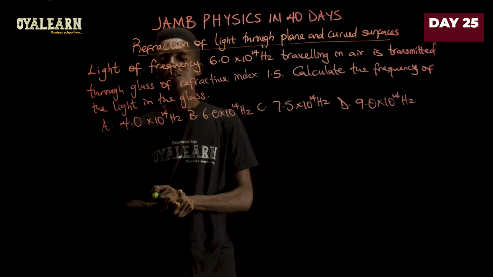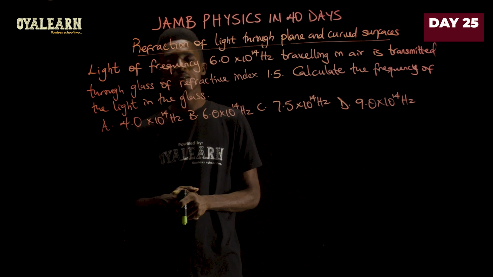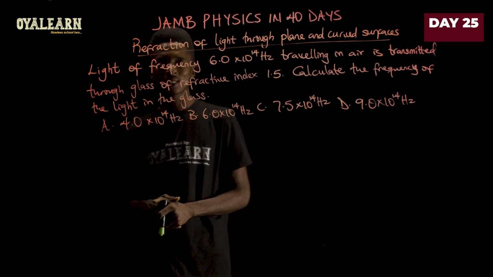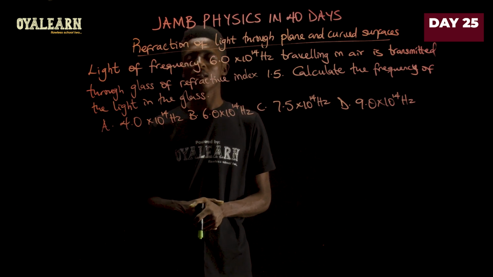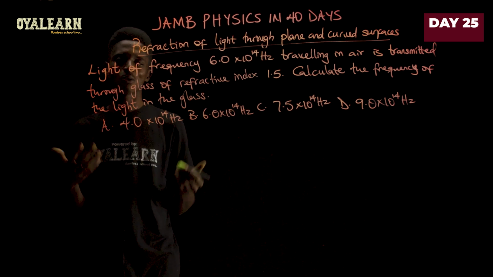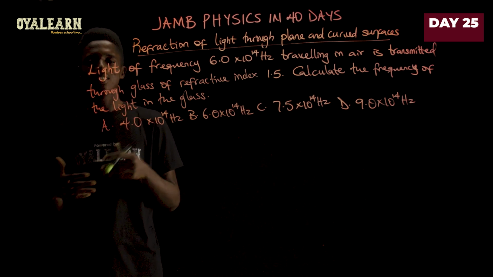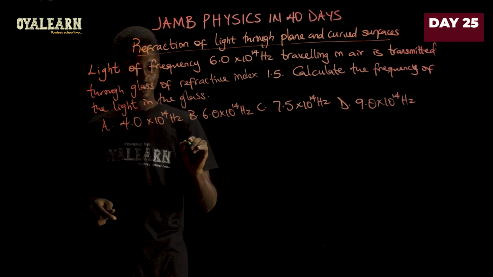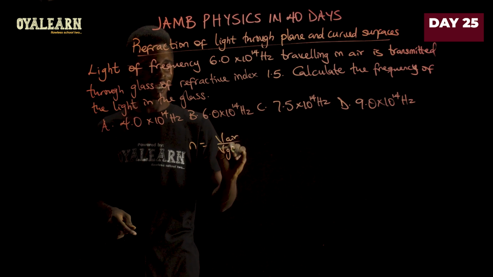This question says light of frequency 6.0 times 10 raised to the power 14 hertz traveling in air is transmitted through glass of refractive index 1.5. Now, calculate the frequency of the light in the glass. Many are always in a hurry to answer questions like this, and they immediately apply the equation where you say refractive index equals, remember there's an equation that says n equals velocity in air over velocity in glass.